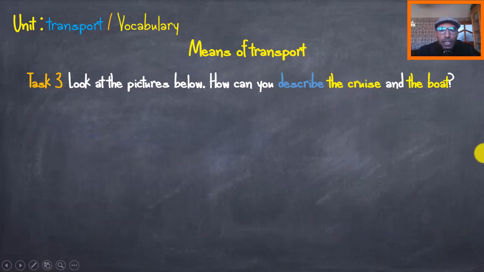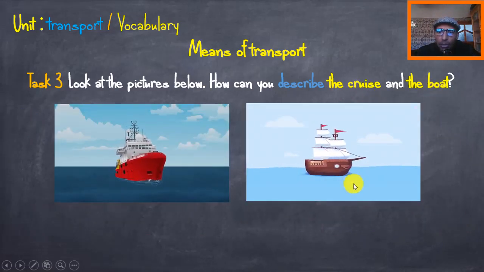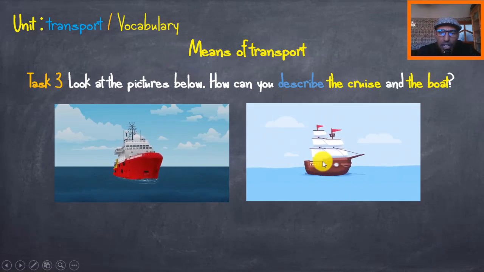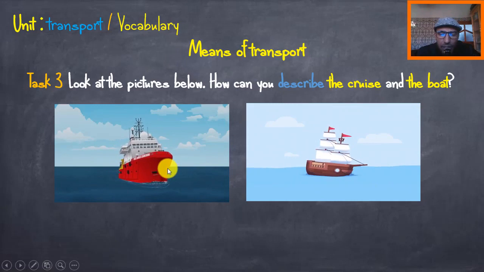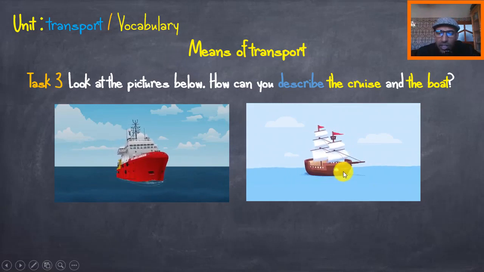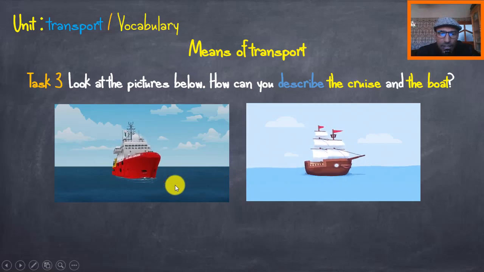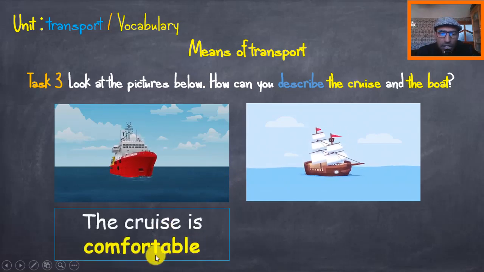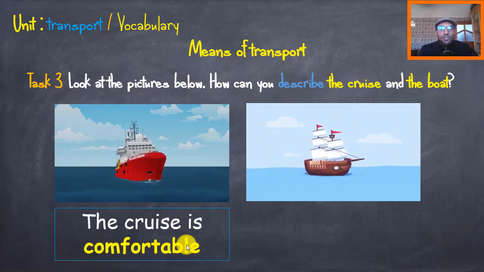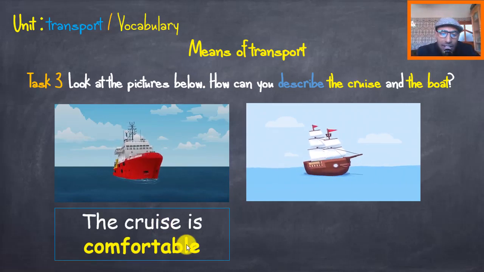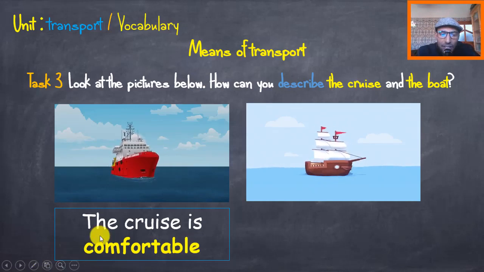Very good. Let's look at the pictures again. We have the cruise and the boat. Look at the cruise, how is it moving? And look at the boats. Oh, yes. The cruise is comfortable. It helps you relax.